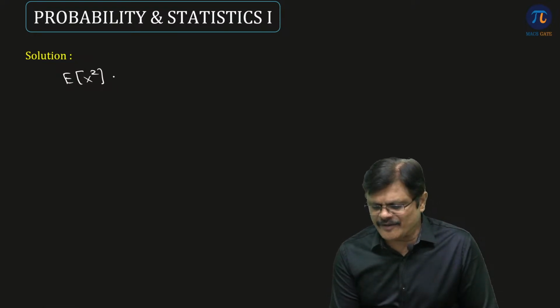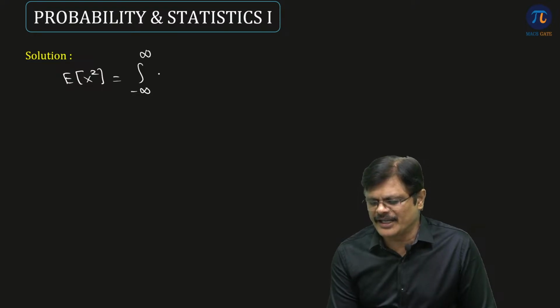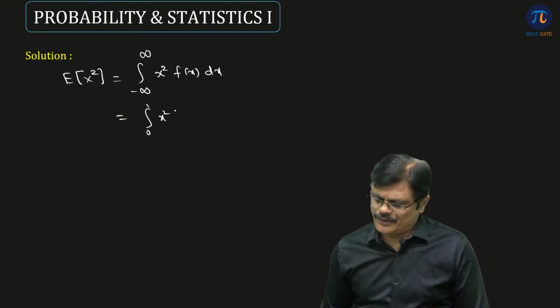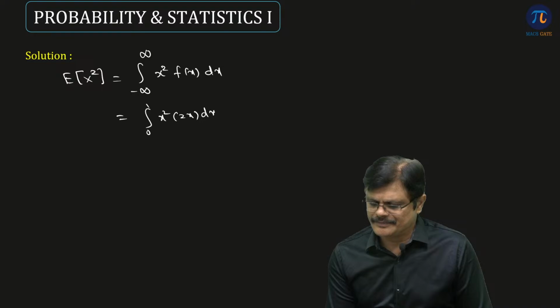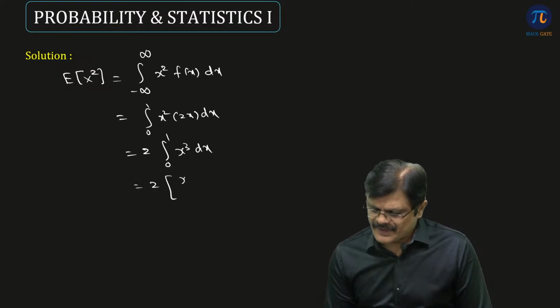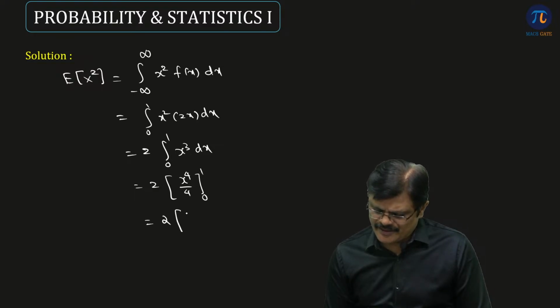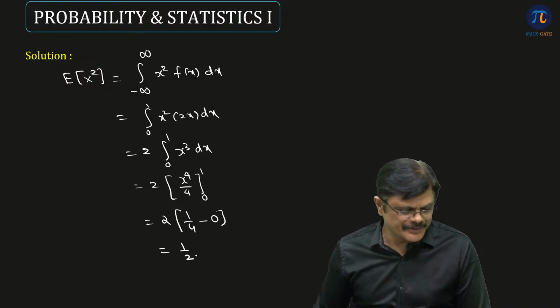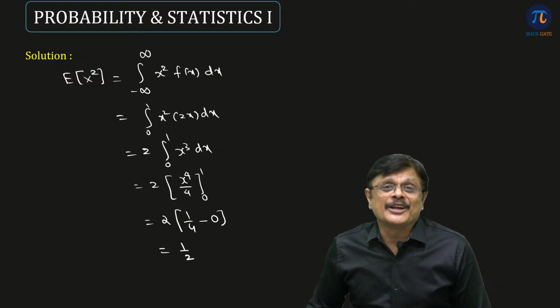So what is expected value of x square, sir? It is integral minus infinity to infinity x square into f(x) dx. So it is from 0 to 1, x square into, what is f(x), sir? 2x dx. So 2 is constant, integral 0 to 1, x square into x is x cube dx. So that is 2 into x power 4 by 4, limits are from 0 to 1. So what is it? 1 by 4, because 1 power 4 is 1 only, 1 by 4 minus 0. So what is it? 2 into 1 by 4, which is 1 by 2. So this is your expected value of x square.